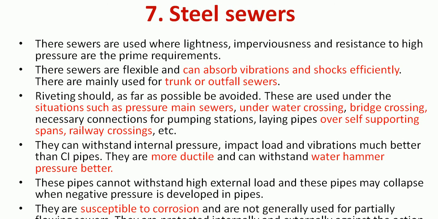So these are used under situations such as pressure main sewers, underwater crossings, bridge crossings, and necessary connections for pumping stations, laying pipes over self-supporting spans, railway crossings, etc. Whenever the sewers have to run under high pressure, we can go for this steel sewer. They can withstand internal pressure better. They can also resist impact, load and vibrations better than concrete or cast iron pipes. They are more ductile and can withstand water hammering, pressure, etc.